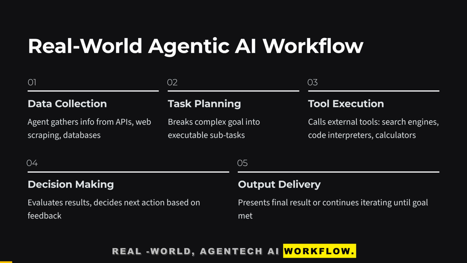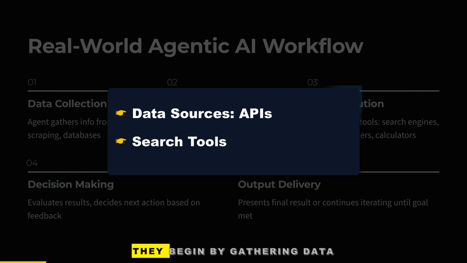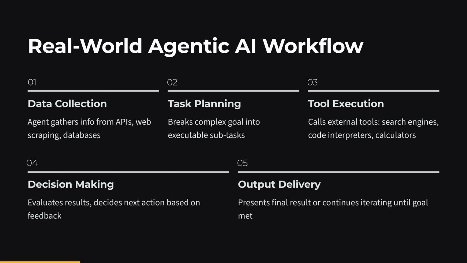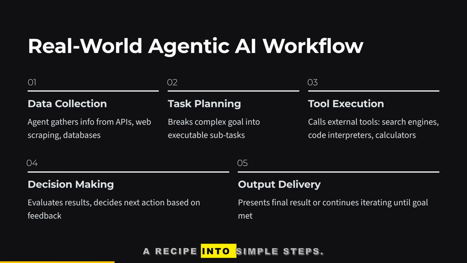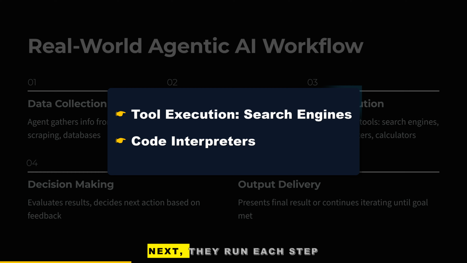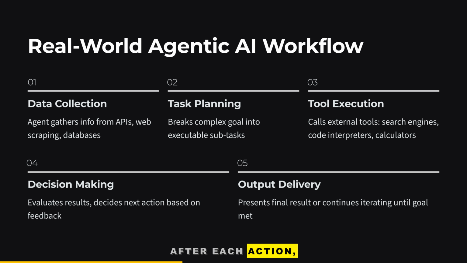Real-world agentic AI workflow. Real agent workflows follow a predictable pattern. They begin by gathering data from sources like APIs or search tools. Then they break the goal into manageable subtasks, much like turning a recipe into simple steps. Next, they run each step using tools such as search engines or code interpreters. After each action, they evaluate what happened and decide whether to move forward or refine earlier work. This loop repeats until the objective is complete.